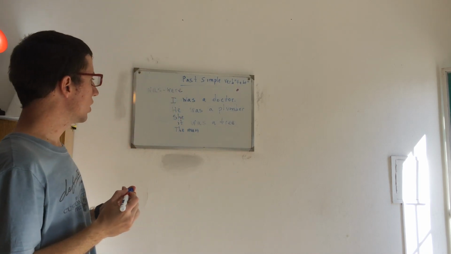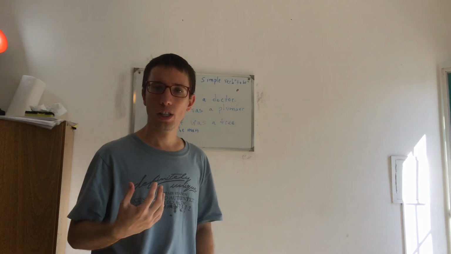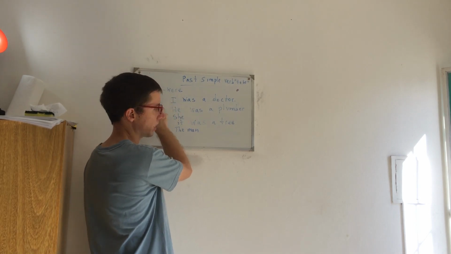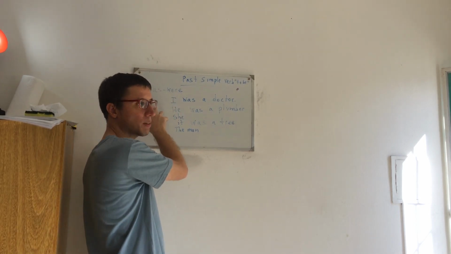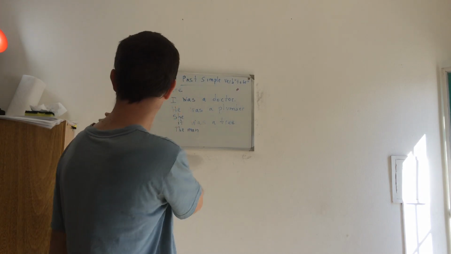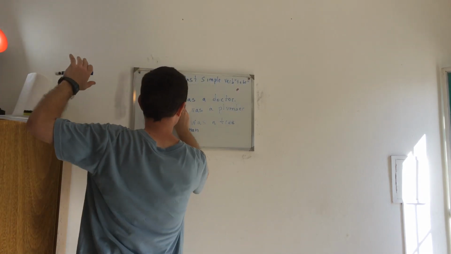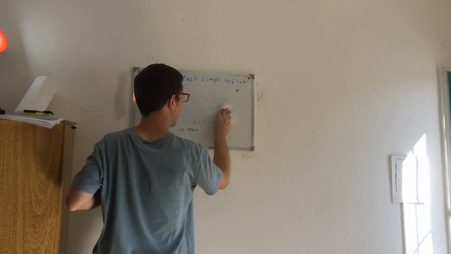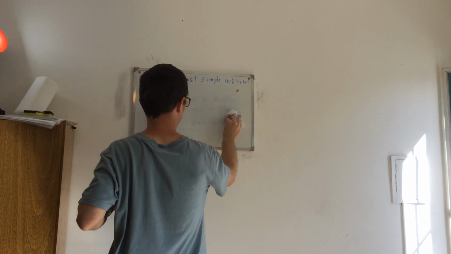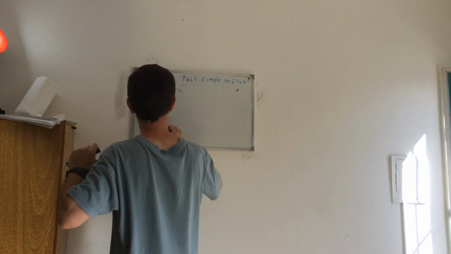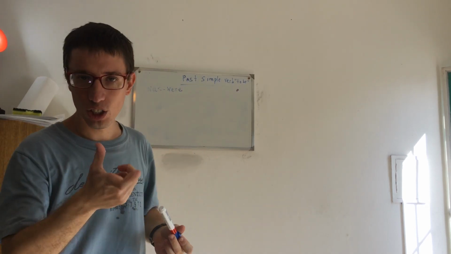Good. Now, these are positive sentences, affirmative sentences, because I'm stating facts from the real world. But I can, for example, use negative sentences. How do we form them? We add not to the verb.